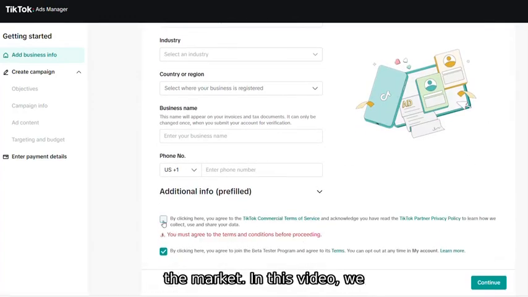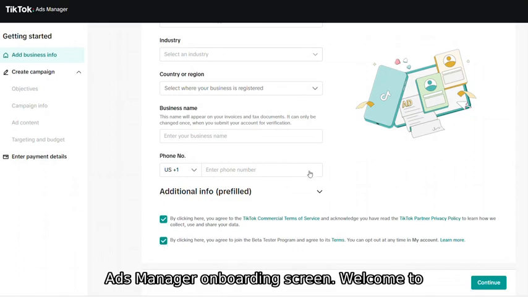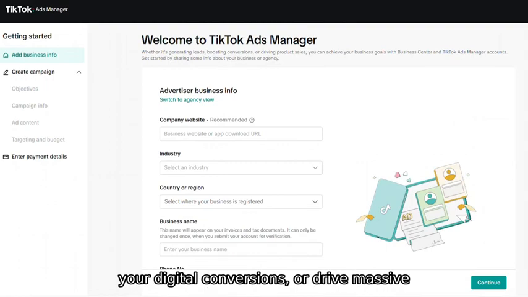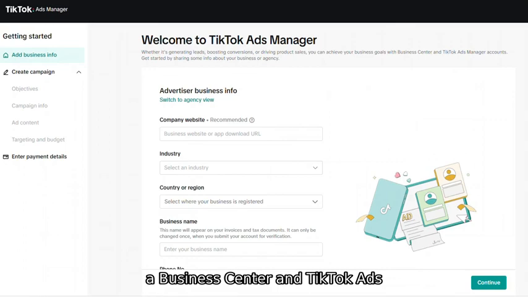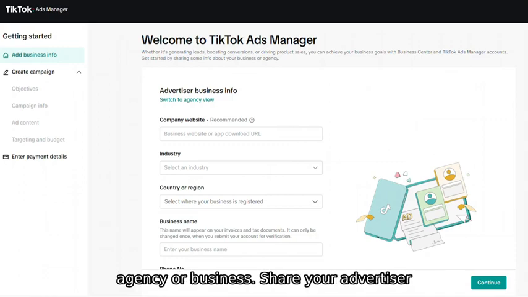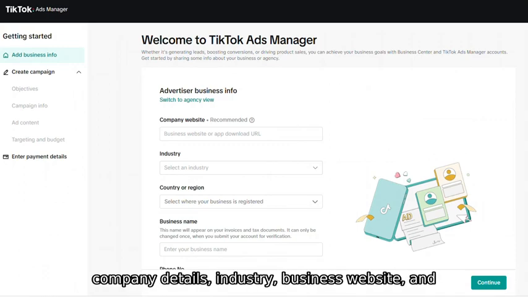In this video, we are looking directly at the TikTok Ads Manager onboarding screen. Welcome to TikTok Ads Manager. Whether your goal is to generate high-quality leads, boost your digital conversions, or drive massive product sales, you can achieve all your specific business goals here with a Business Center and TikTok Ads Manager account. Get started today by sharing simple registration information about your agency or business. Share your advertiser company details, industry, business website, and the specific region where you register.